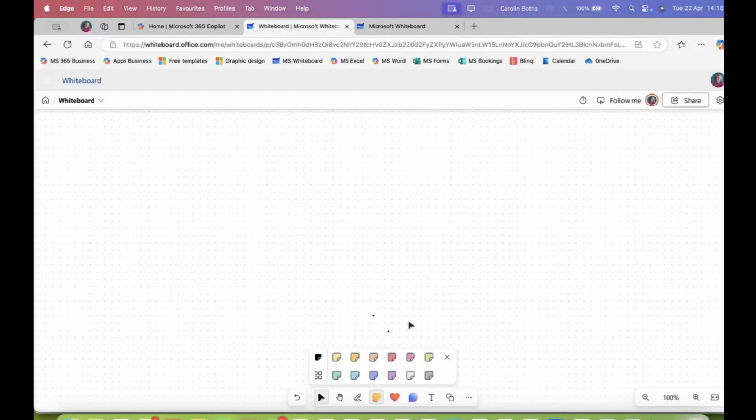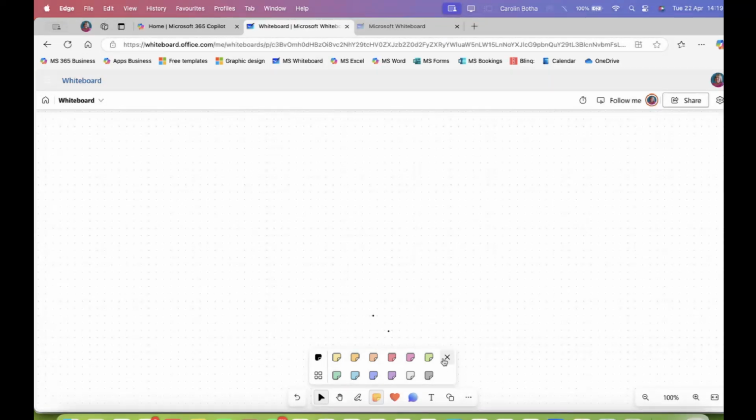Then there are also reactions. So when you collaborate, people can react on certain sticky notes, like emojis. Then there are also comments if people don't want to speak up while they're all collaborating and they just want to make a note, or you ask people to add a note. That can be done. The old favorite text is there. All shapes and sizes.